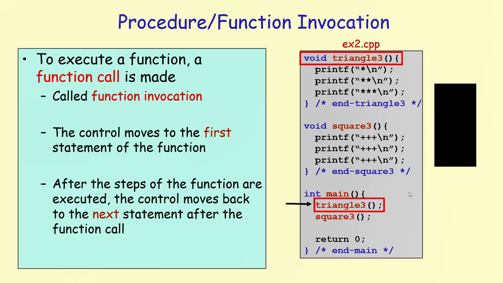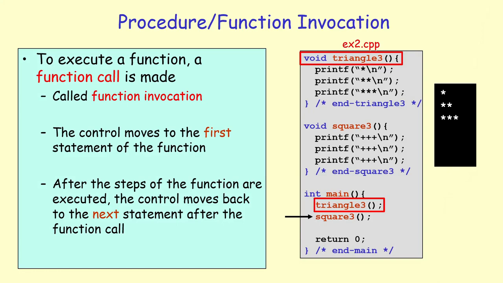So we are here at the beginning. We're making a call to triangle3. So the control is going to jump to the first statement of the triangle3 function, going to execute the first printf, then the second printf, then the third printf. As you can see, we have now printed out our triangle pattern on the screen. When we reach the end of triangle3, the control is going to come back to the caller's scope. Remember, we are calling triangle3 from the scope of the main function. So we'll be coming back to main and continue with the next statement after the triangle3 call.